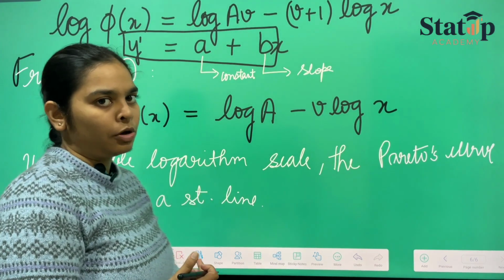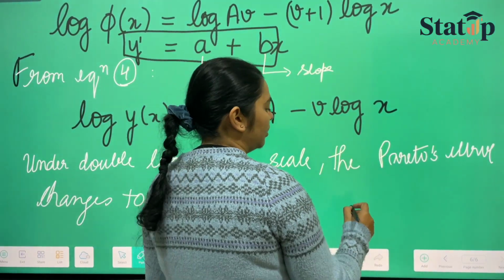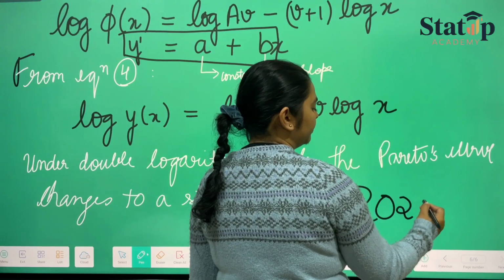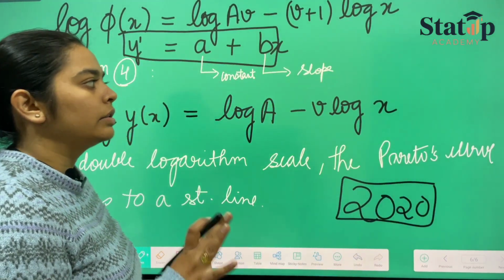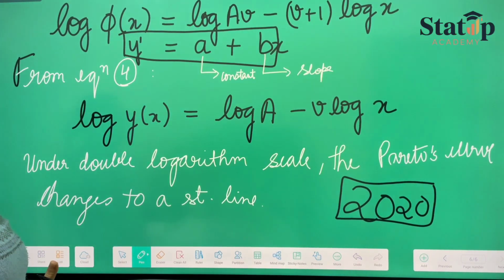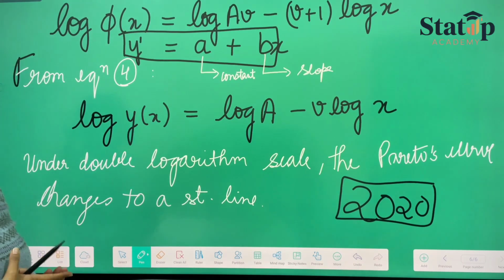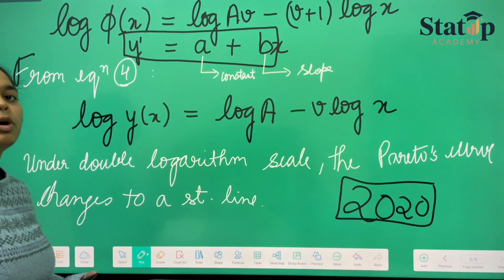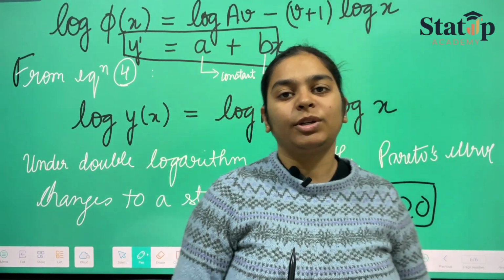Now the formation of the problem on Pareto's law. This question has been asked in the year 2020 and might be asked this year as well. This is an important concept. How can we form the mathematical problem on Pareto's law? This is one form of the problem where we know the frequency distribution phi x. Another form of the problem is where we don't know the distribution of phi x. Then what will we do?